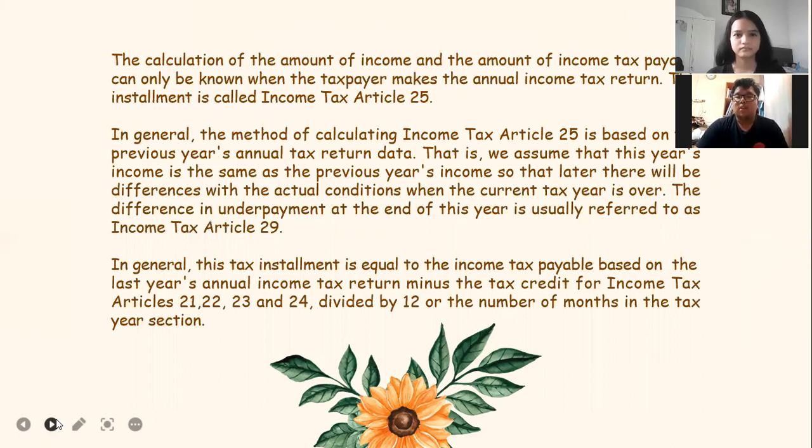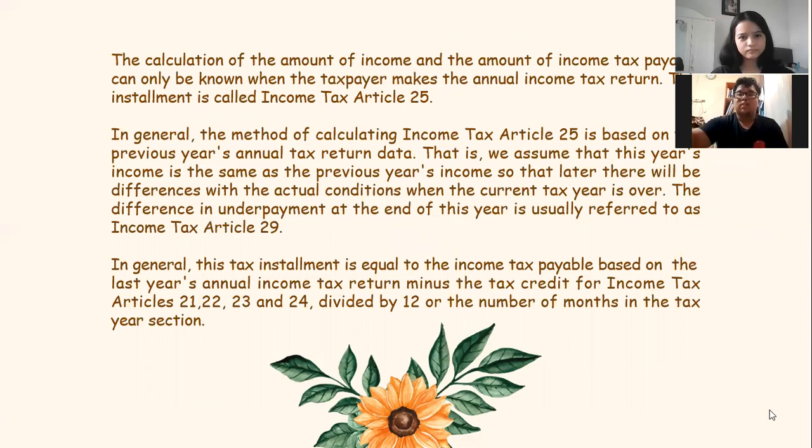In general, the method of calculating income tax article 25 is based on the previous year's annual tax return data. That is, we assume that this year's income is the same as the previous year's income, so that later there will be differences with the actual condition when the current tax year is over. The difference in underpayment at the end of the year is usually referred to as income tax article 29.